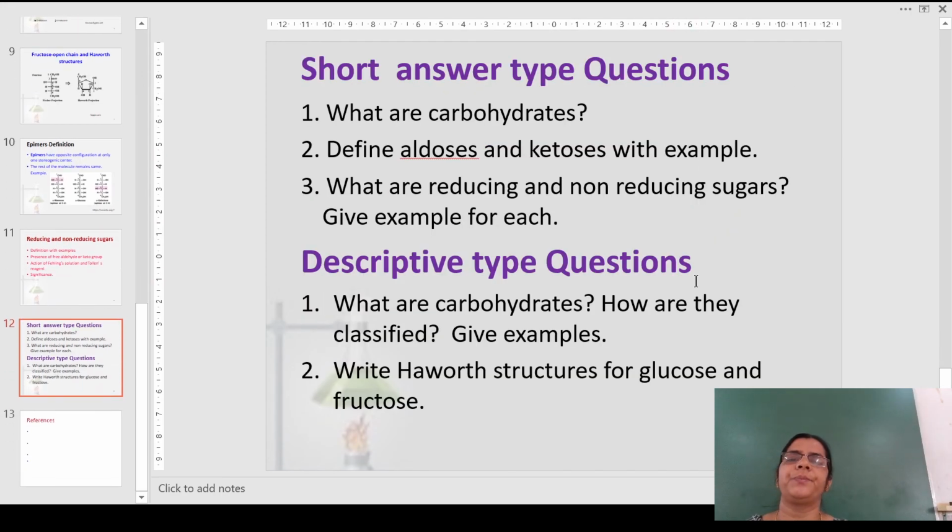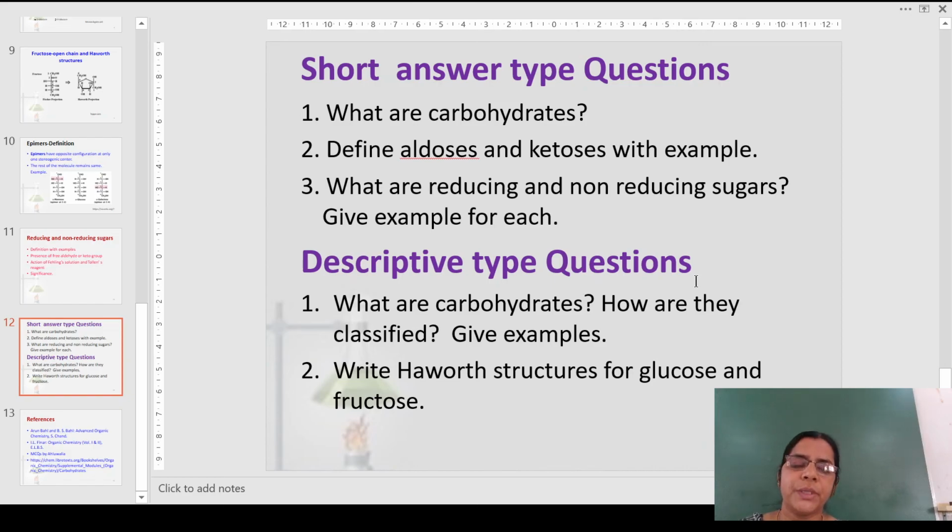then they can be non-reducing sugars. Now the questions that can be expected on these topics are like the definition for carbohydrates, and you can define aldoses and ketoses. What are reducing and non-reducing sugars? An example. And a broad classification of carbohydrates, and Haworth structure for glucose and fructose. It may be pyranose or furanose. Glucose exists only in pyranose, fructose exists in both pyranose and furanose structure.